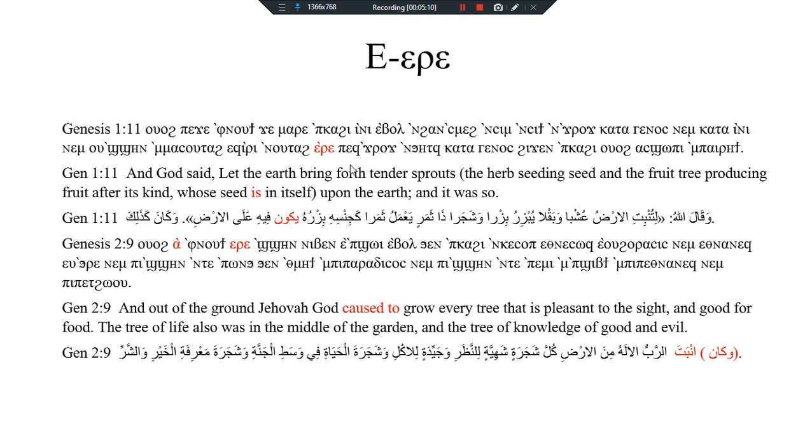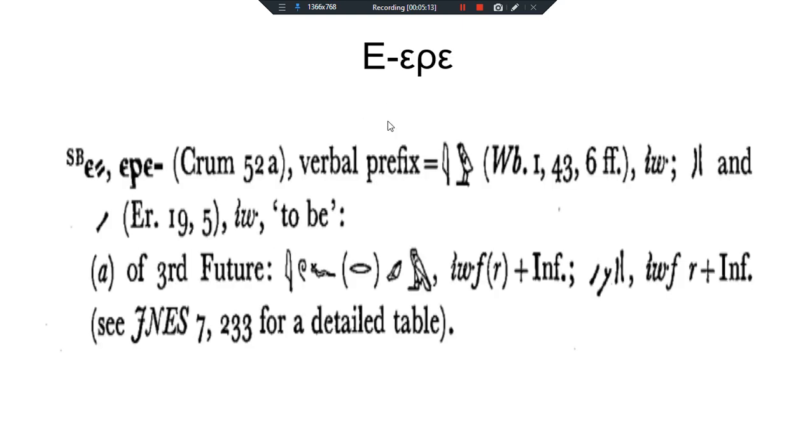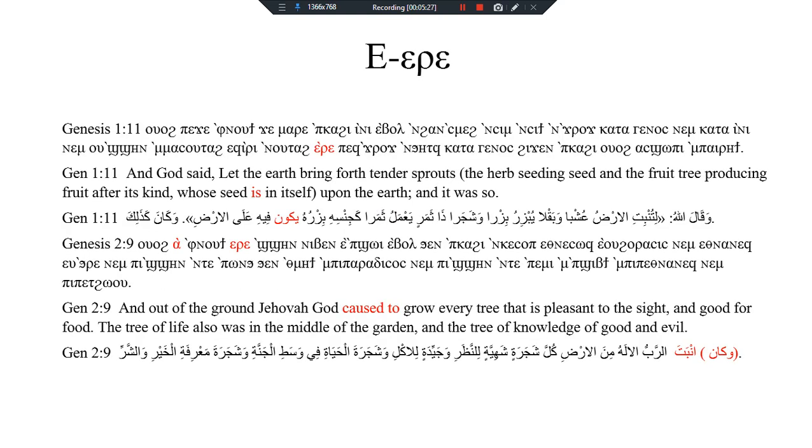Here is the usage of Eri. Eri, as I have told you, comes from the hieroglyphics, from the late Egyptian form, and it means verb to be. So we have here its conjugation as Eri. So we read here, the herb seeding seed and the fruit tree producing fruit after its kind, whose seed is in itself. So is in itself, whose seed in itself.